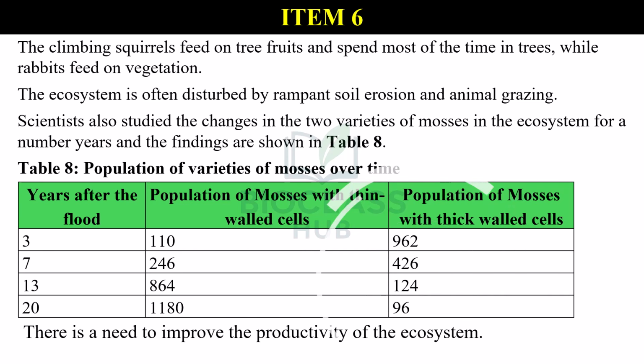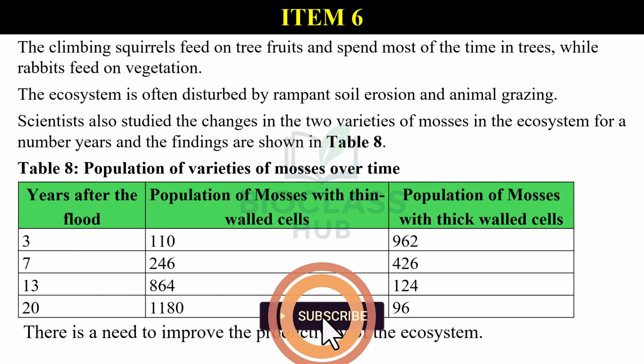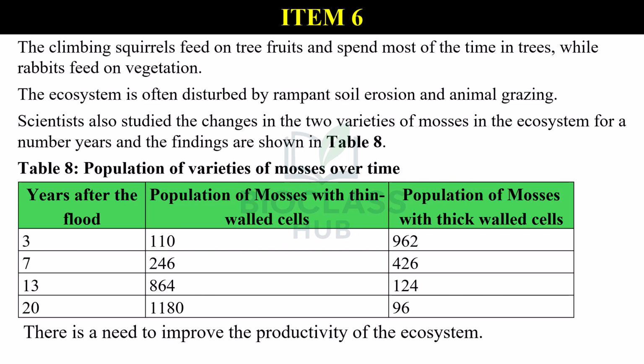Scientists also studied the changes in the two varieties of mosses in the ecosystem for a number of years, and the findings are shown in Table 8. Table 8. Population of varieties of mosses over time. Pause and analyze the table. Energy flow in the ecosystem.